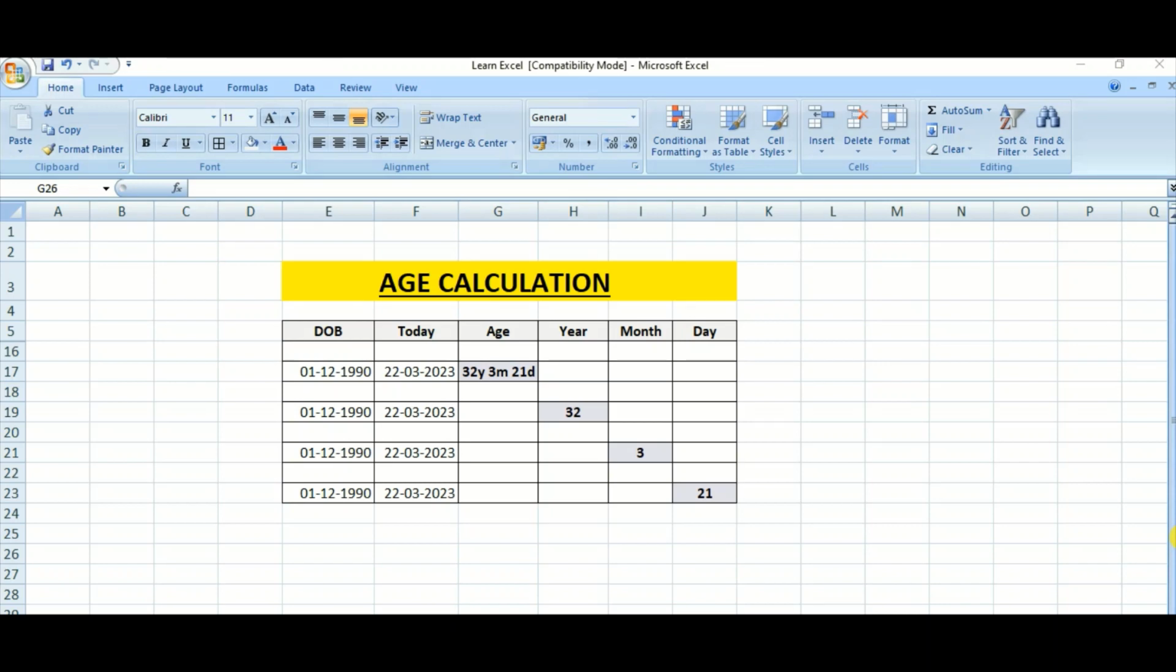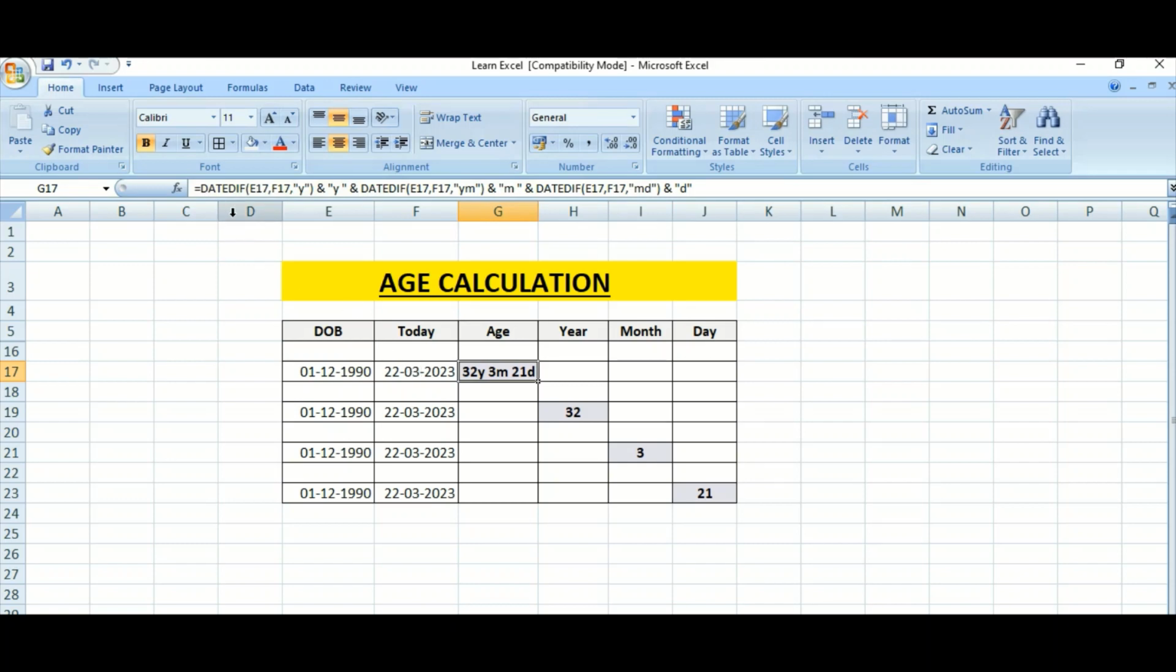In today's Excel lesson, we will learn how to calculate your age. So here is an Excel spreadsheet to calculate the age. You can see this is your date of birth, and you want to calculate up to today what your age is. This is the formula to calculate the age.